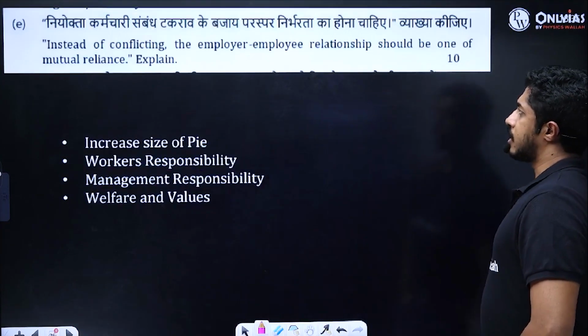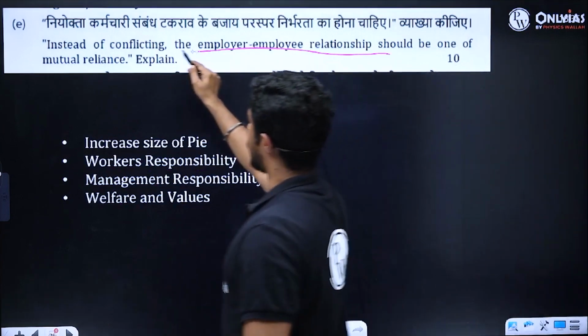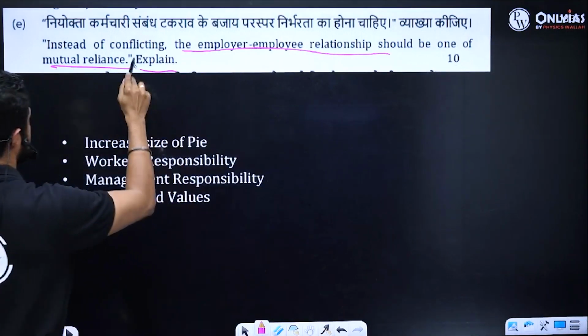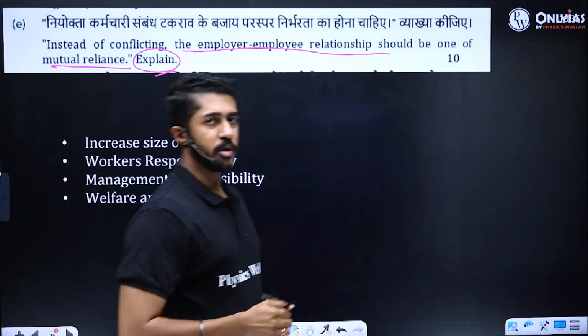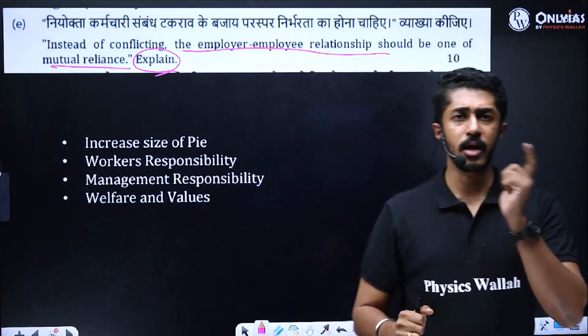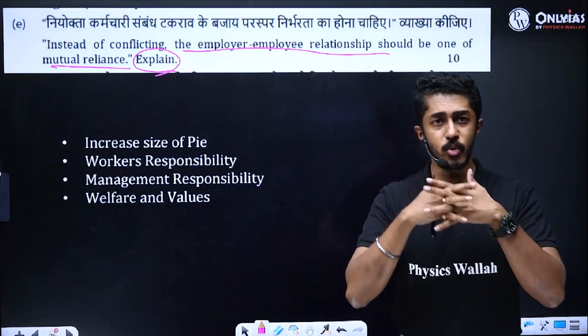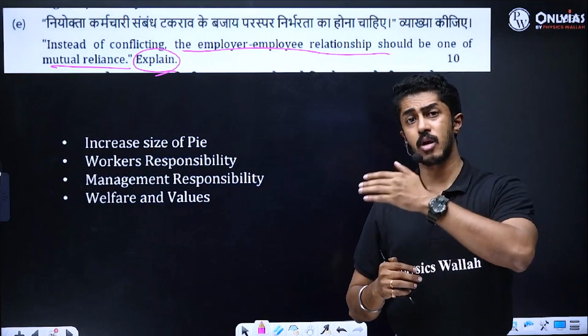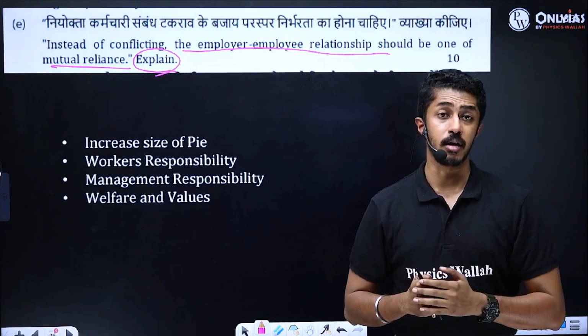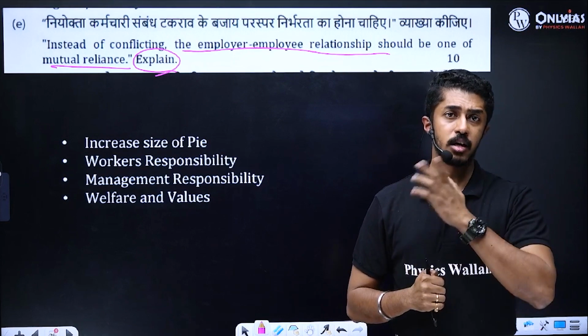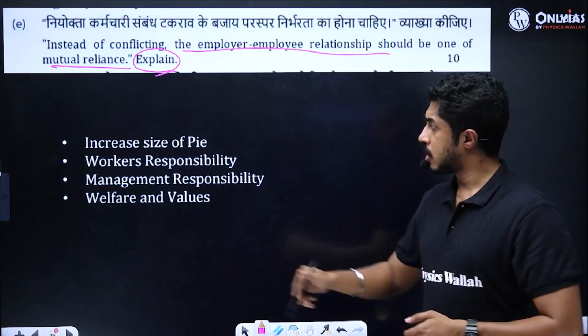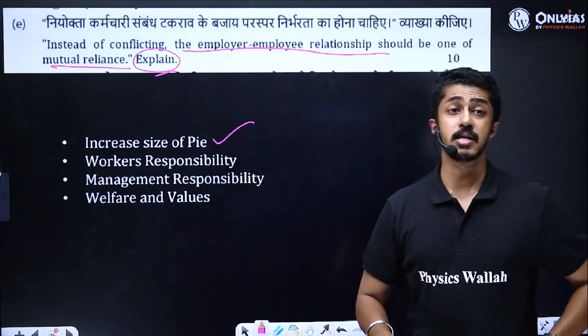Instead of conflicting, employer-employee relationship should be one of mutual reliance. Explain. So instead of conflicting, employer-employee relationship should be of mutual reliance. Again, it's almost a repeat question of what we earlier saw under 4A. But here it is for 10 marker. So here we can talk about what? Increasing the size of the pie.